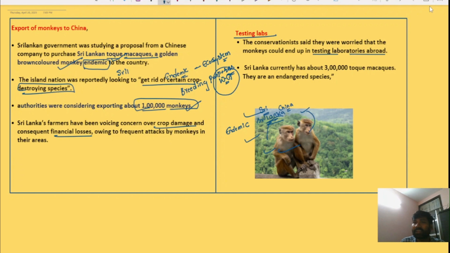Sri Lanka currently has about 3 lakh Toque macaques. They are an endangered species in the IUCN list of species. So in the IUCN category, they are categorized as endangered. This is all about the endangered macaques.